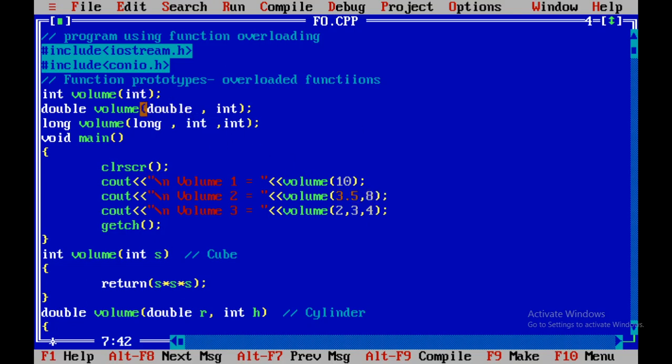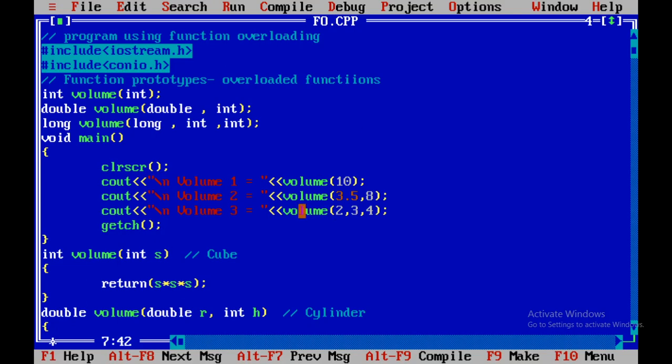Out of these three, no function actually has the combination float and integer. But as we have seen, implicitly 3.5 can get converted into double. So the possible match is volume double int. The second statement will call the second volume method with double int parameters.